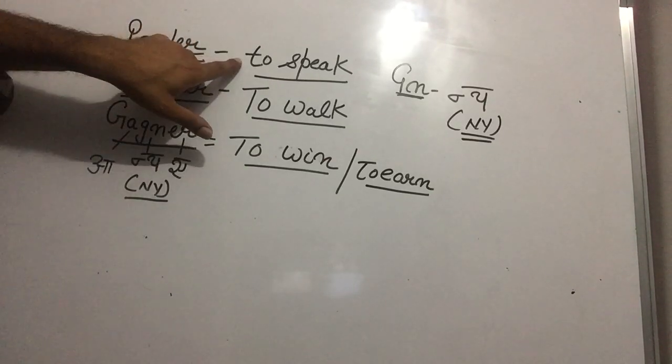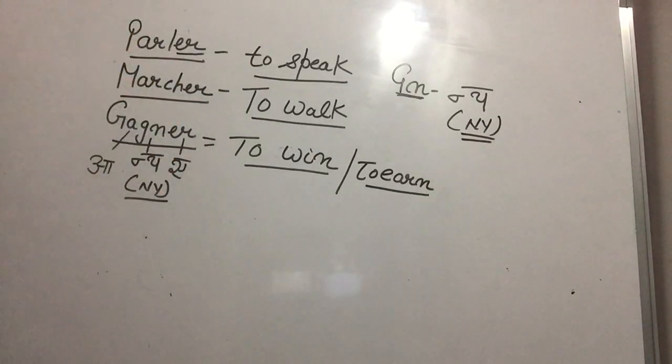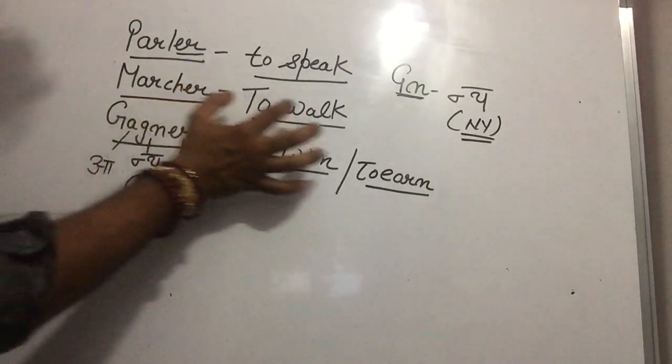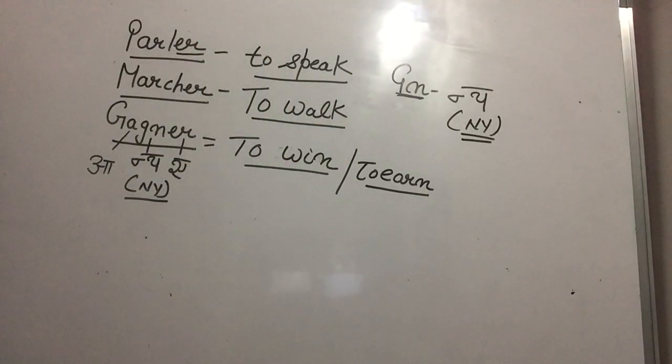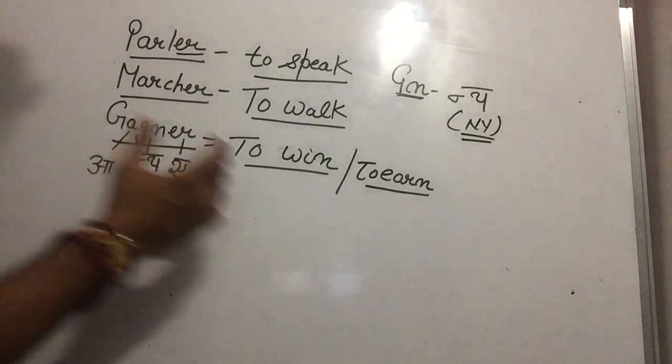Parley. Parley is to speak. Speak up, Paji. Parley is to speak. Marcher is to walk. Gaine is to win.